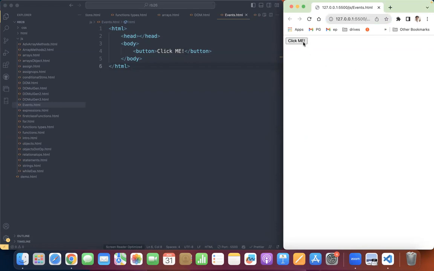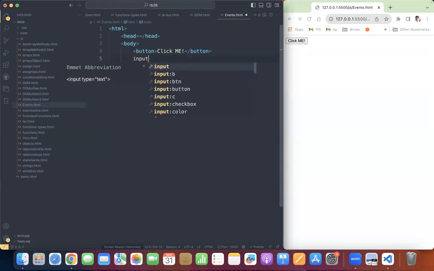If I move my mouse on this button, that is also an event, mouse hover. When I move my mouse out of this button, it is also called an event. When I move my mouse on this button, moving, that is also called an event. So these are the events actually performed on that element. Which element? Button element.